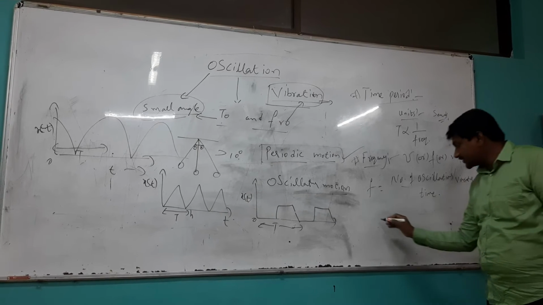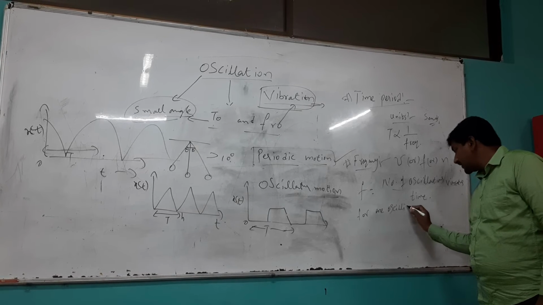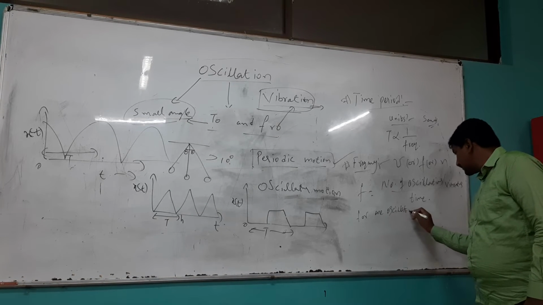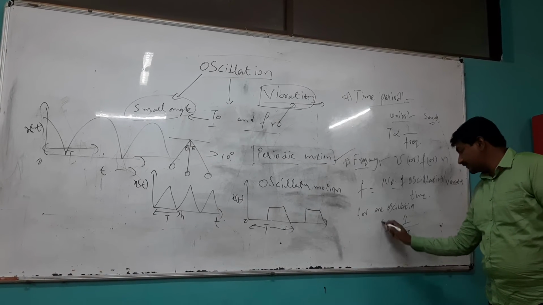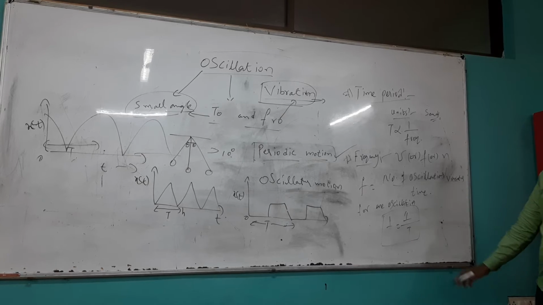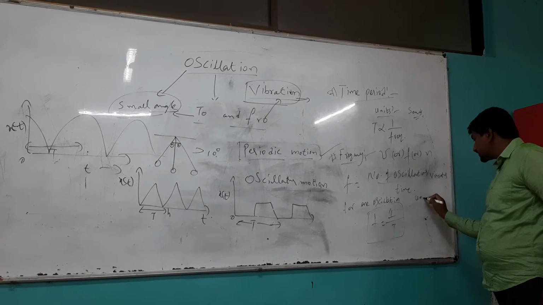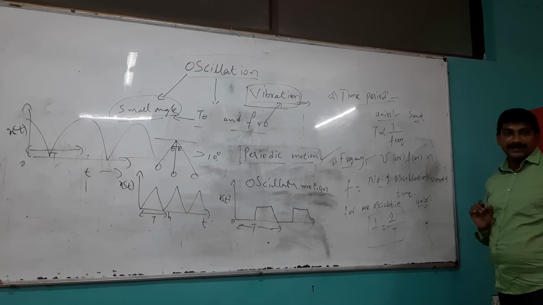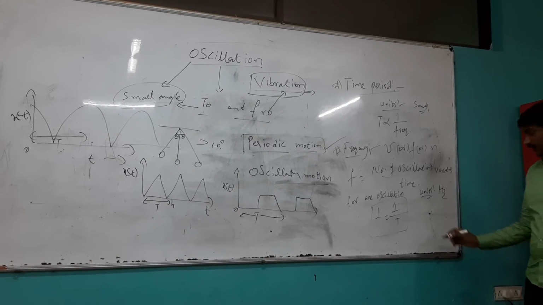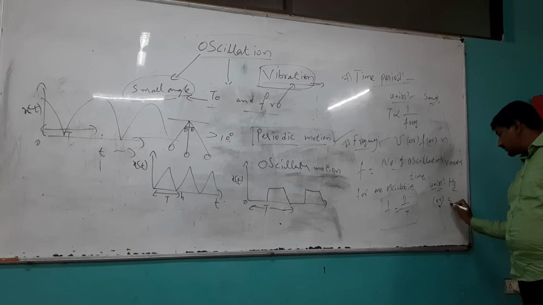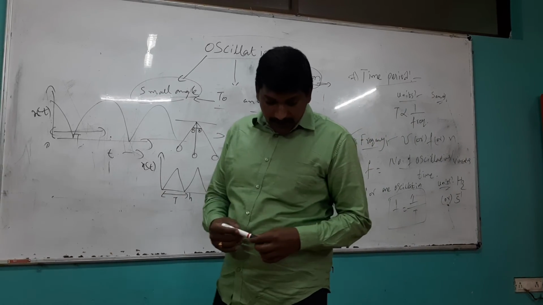For example, here I am considering one oscillation, so f equals 1 by the time period T. So this is frequency. The SI unit for frequency is hertz, Hz, or second inverse, but prefer to use hertz always. That is the frequency case.